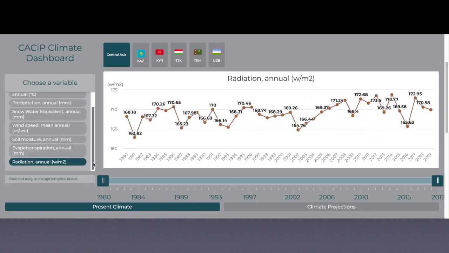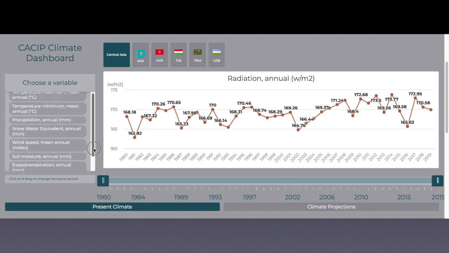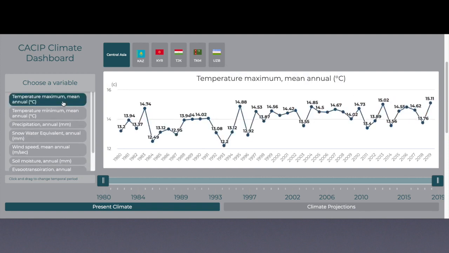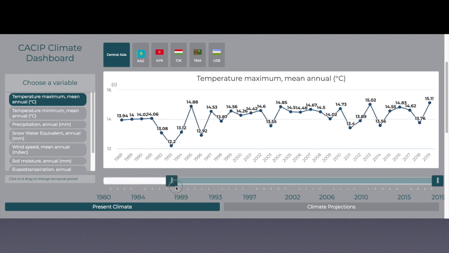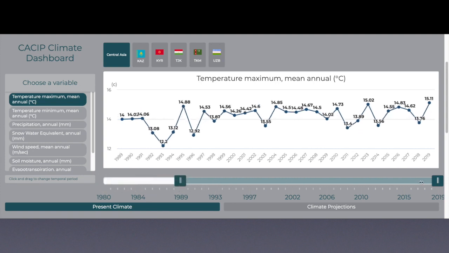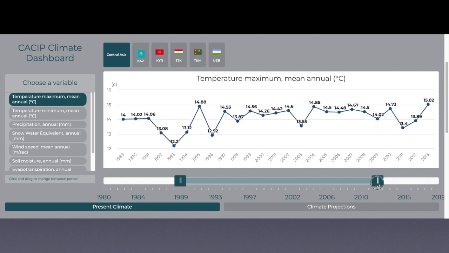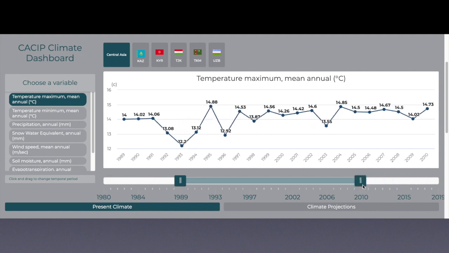Toggle through the different variables by clicking each button. Every time you select a variable, the graph viewer changes and gives you the graph in real time. You can also constrain the results to a specific time scale by sliding the left and right toggles to the desired time scale. The graph automatically adjusts.